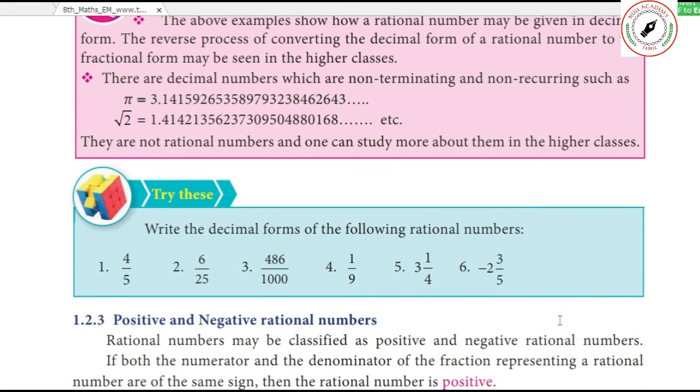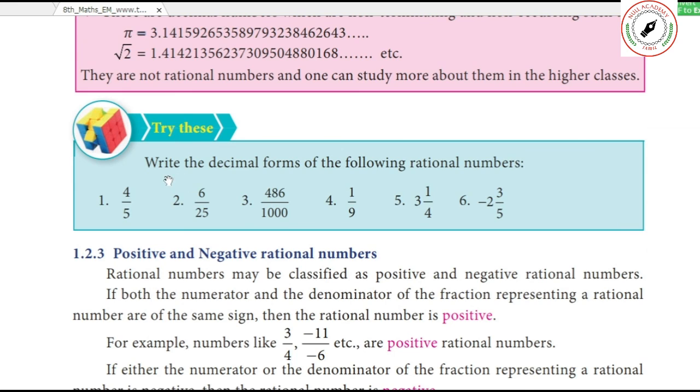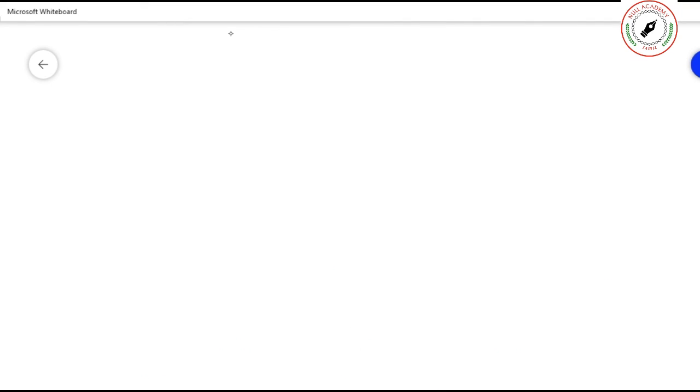Okay. Right. Now you see, try this: 4 by 5. You try to divide 4 by 5. Try to divide 6 by 25. Try to divide 486 by 1000. I will do one for you. 4 by 5. Can I do this one?